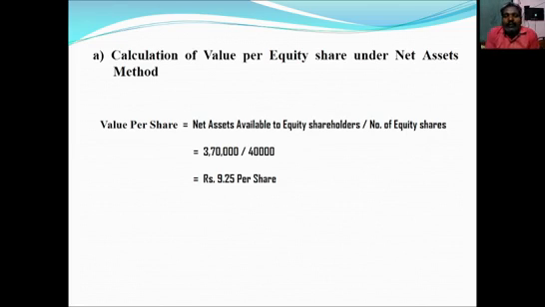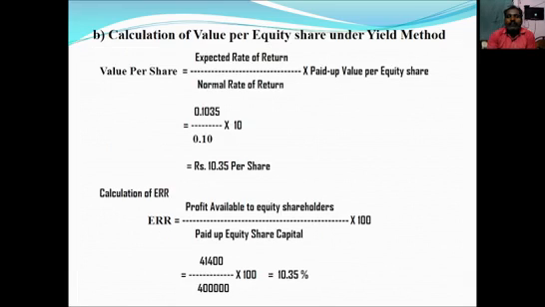Next, we should calculate value per equity share under yield method. So calculation of value per equity share under yield method. What is the formula? Value per equity share equals expected rate of return divided by normal rate of return into paid up value per equity share. We don't know the expected rate of return, but we know normal rate of return, 10%, is given.